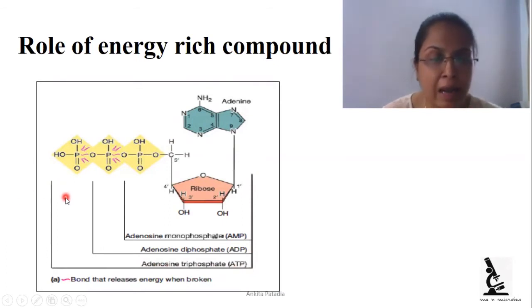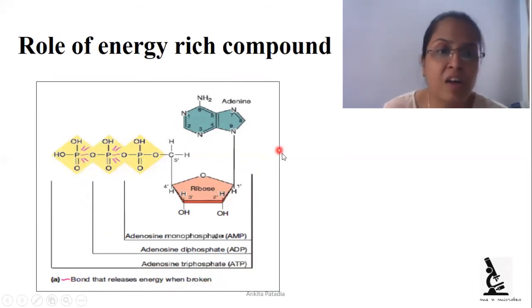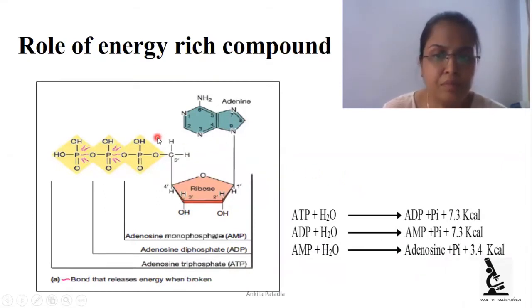Here we can see the high energy bonds, shown in pink color. It is a bond that releases energy when it is broken. So when ATP is hydrolyzed, a phosphate molecule is removed and high energy is generated, that is 7.3 kilocalories of energy.